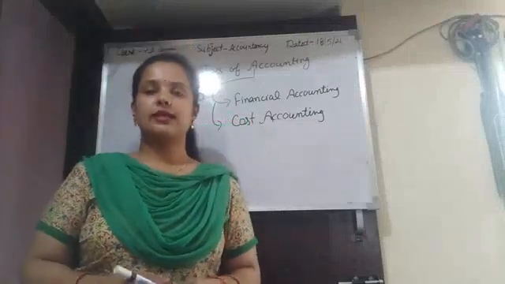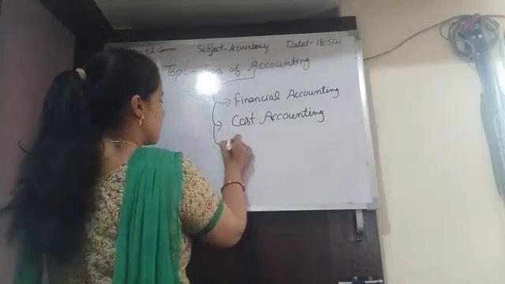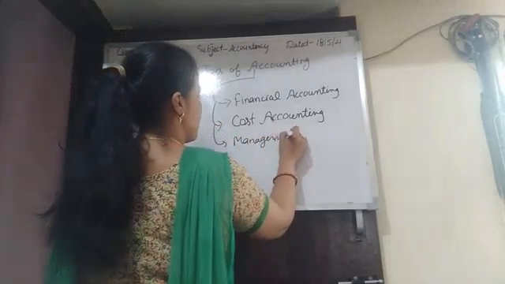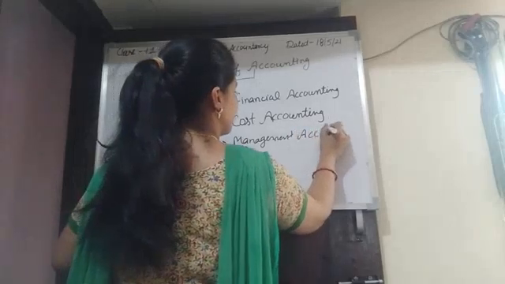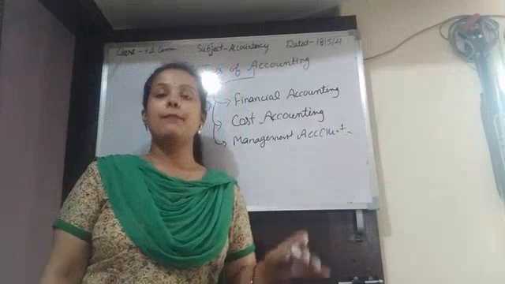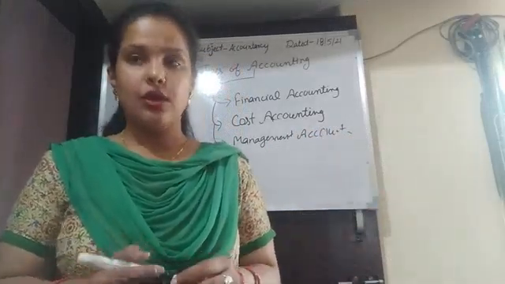The next branch of accounting is management accounting. What is management accounting? Management accounting is that branch of accounting which helps managers to make decisions and plans.